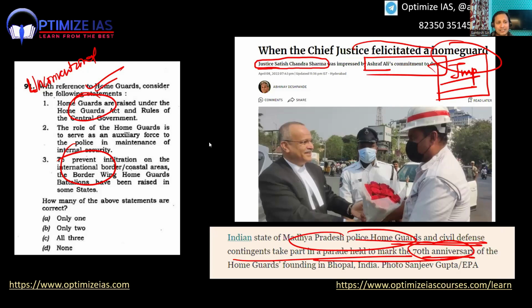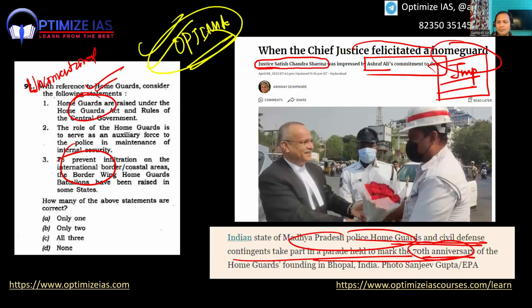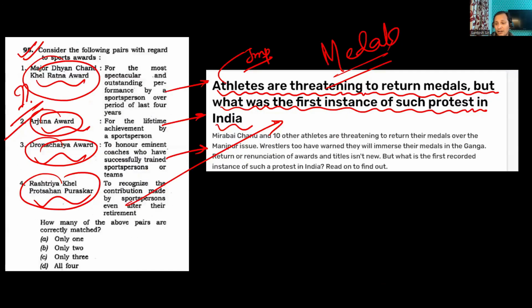Next, what I have thought is that using this, I am going to predict a lot of questions for the prelims 2024 also. I have been framing questions for my Optima test based on these kinds of analysis, guys. So this is now the end of the slide. Now I am open to questions.